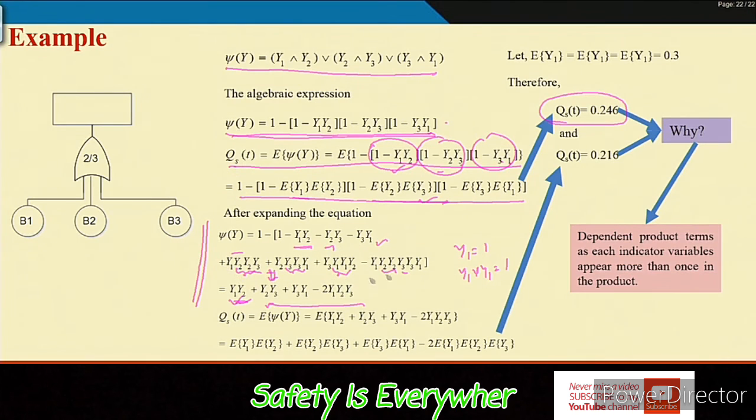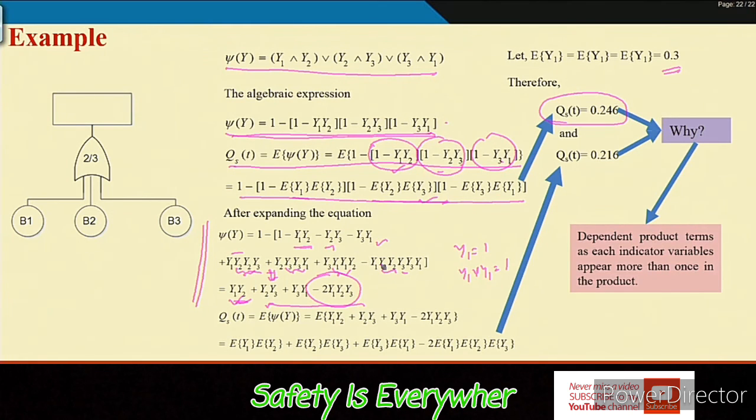When you use this concept, you find that this has basically been reduced to minus 2 y1 y2 y3. Now if you put the expected value here, that means you are using 0.3 and multiplying it there. Here you are multiplying 0.3 two times.